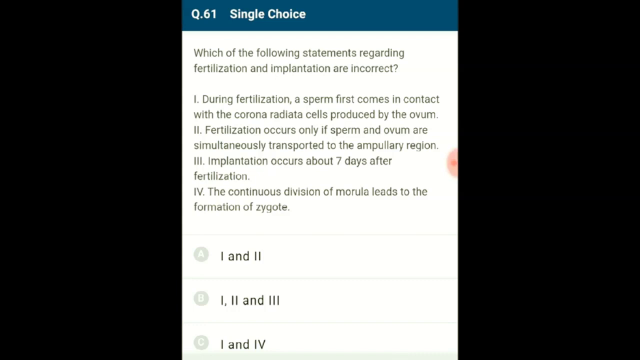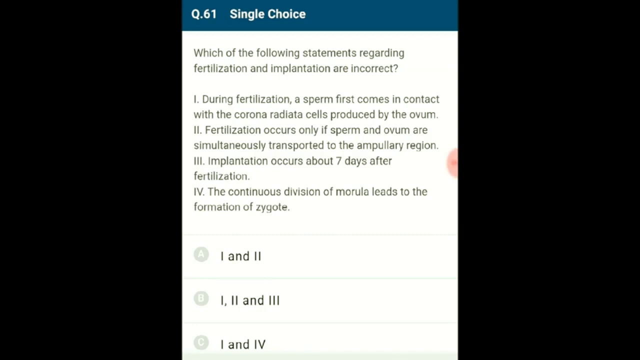The sperm is viable for a period of 24 to 40 hours. The ovum is viable for a period of 24 hours. Therefore, for fertilization to occur, it is necessary that the sperm and ovum are transported simultaneously to the ampullar region. Third statement: implantation is the process by which the blastocyst gets embedded in the endometrium. It occurs about 7 days after fertilization.